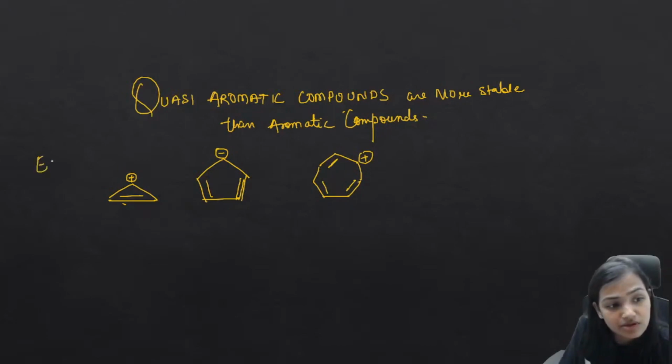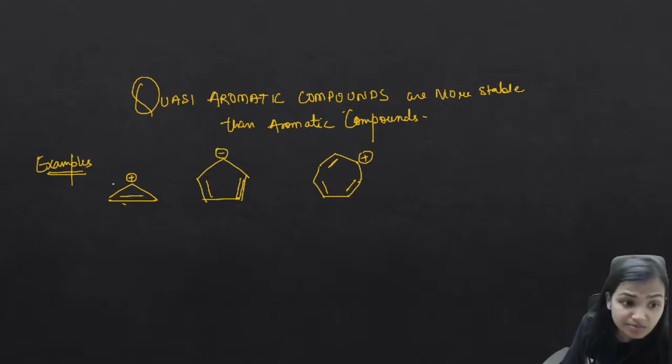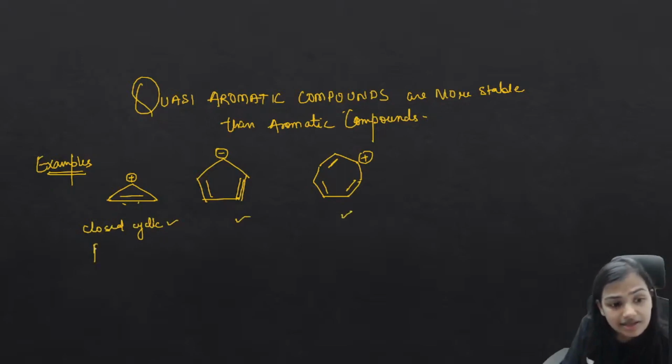These are very good examples where we have a positive charge, and now see, this is a closed cyclic ring, they all are closed cyclic rings. Yes, absolutely. Is there planarity? When we look for planarity, this is a planar ring, this is also a planar ring. A negative charge in delocalization is said to be planar. This will also get sp2 hybridized, and carbocations are always sp2 hybridized. Yes, they all are planar.